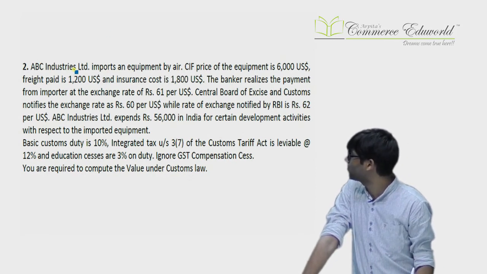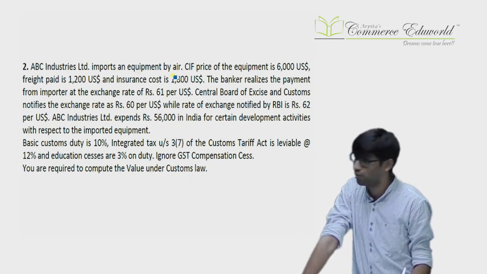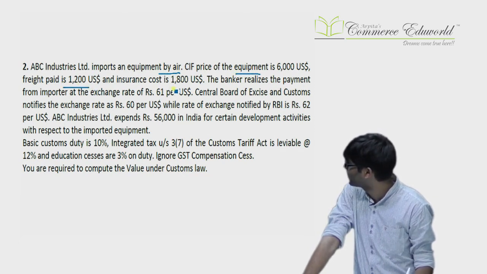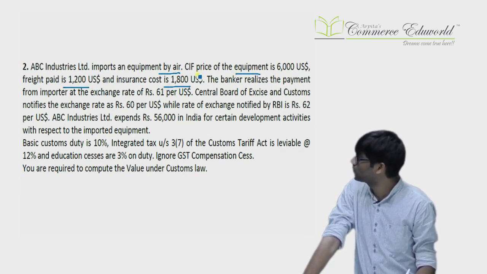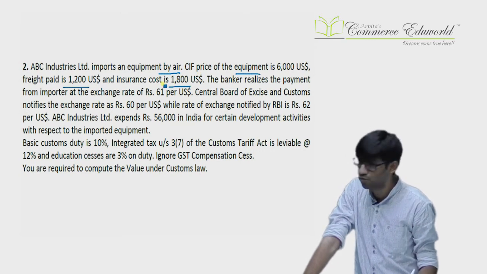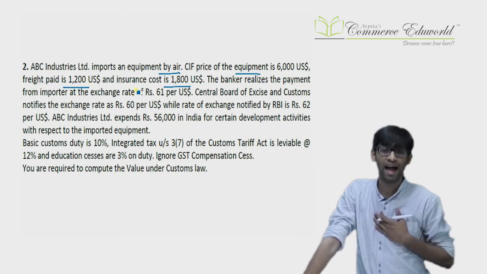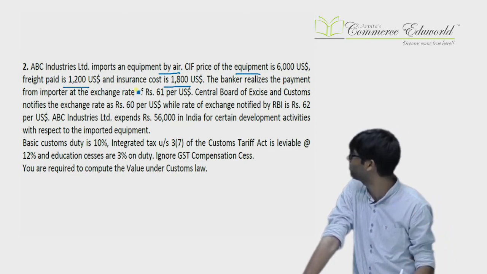Next, ABC Industries imports equipment by air. Again, import is by air. CIF value is $6,000. Freight and insurance are given. They have given the CIF also, and in that, what amount of freight and insurance is included? Actual freight and insurance are given, but we have imported by air. We'll come back to FOB and add freight and insurance as per our own convenience.